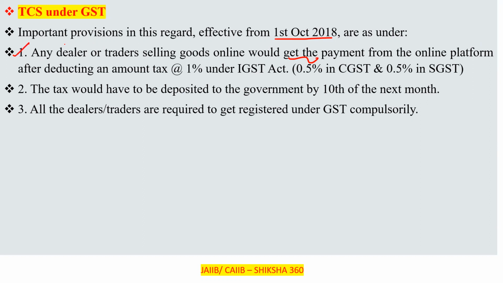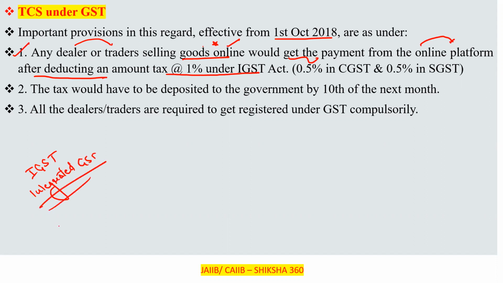The first one: any dealer or trader selling goods online would get the payment from the online platform.